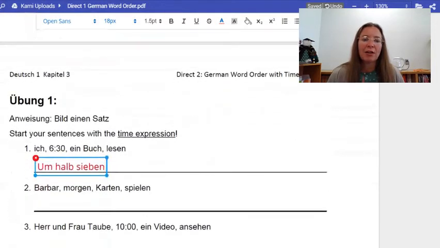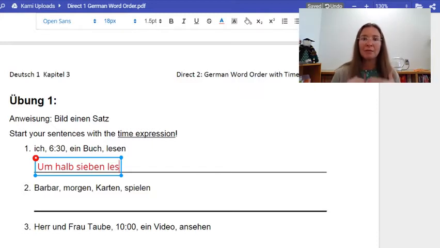So in my sentence here, I need to look for my verb. Do you see it? Yep, lesen. Lesen is my verb. Now, I'm not going to write the whole verb down because I need to make it agree with my subject. I'm just going to write down the stem, which is les. Do you see a word in there that could be the subject? The choices left over are ich or ein Buch. So what's going to read? I or a book? Well, the book's not going to read anything. It's got to be I.